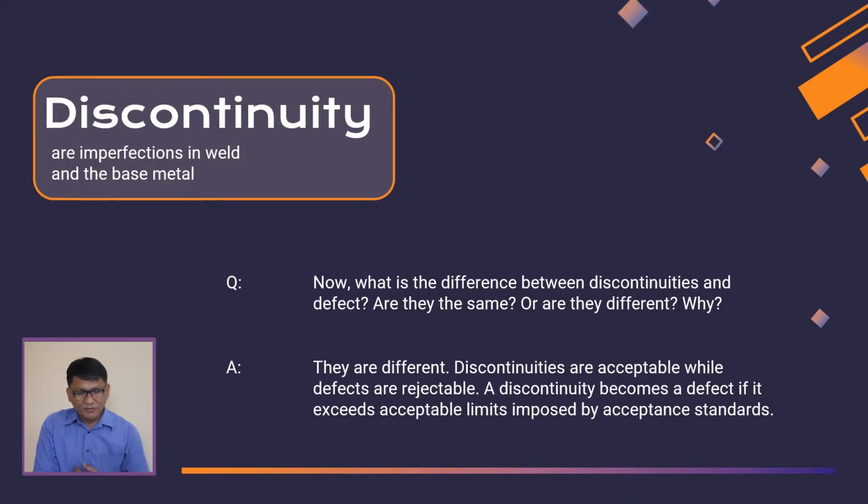Now, what is the difference between discontinuity and defect? Are they the same or are they different, and why? My answer is they are different. Discontinuities are acceptable while defects are rejectable. A discontinuity becomes a defect if it exceeds the acceptable limit imposed by the acceptance standard.